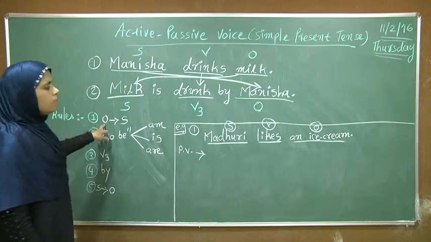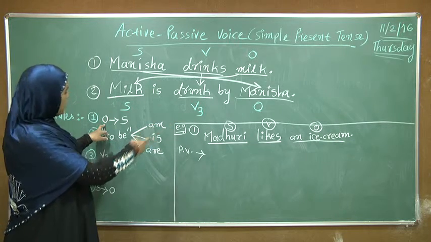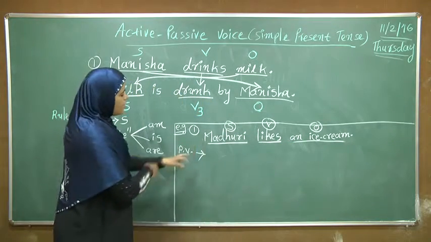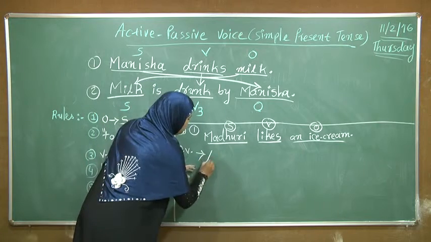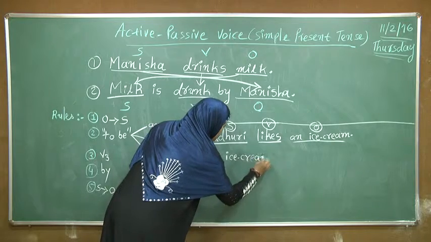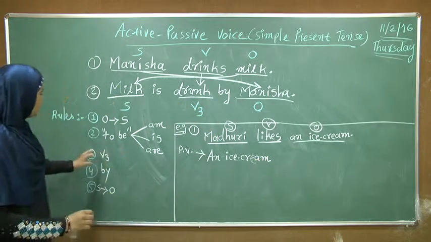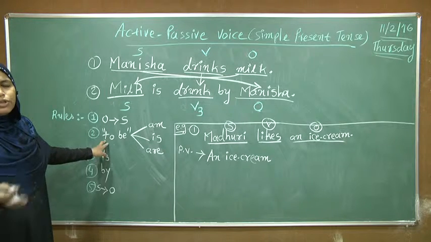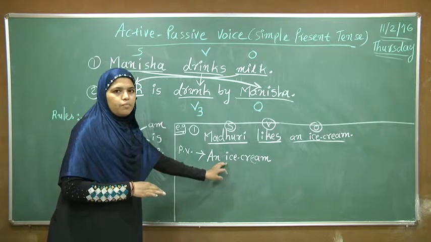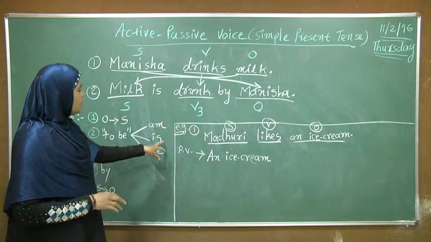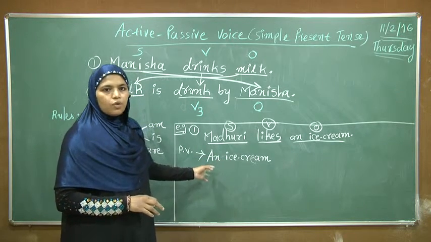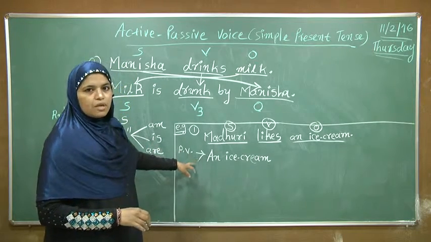First, we have to put O in the place of S. O is here, an ice cream. So we start our sentence with an ice cream. Then we have to put the form of to be according to the subject. Now our new subject is an ice cream, and we use is for ice cream because ice cream is third person singular and is used for third person singular.